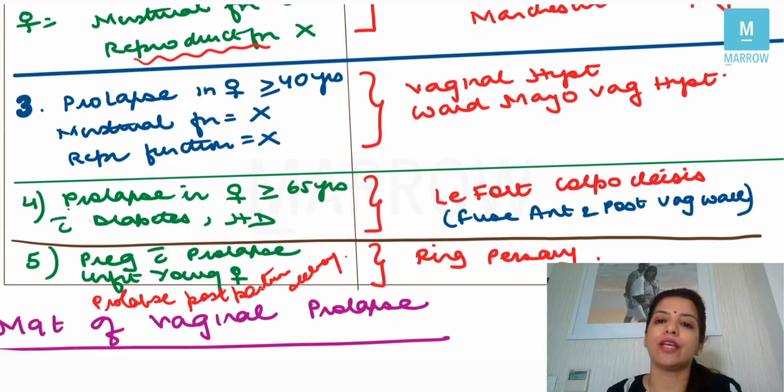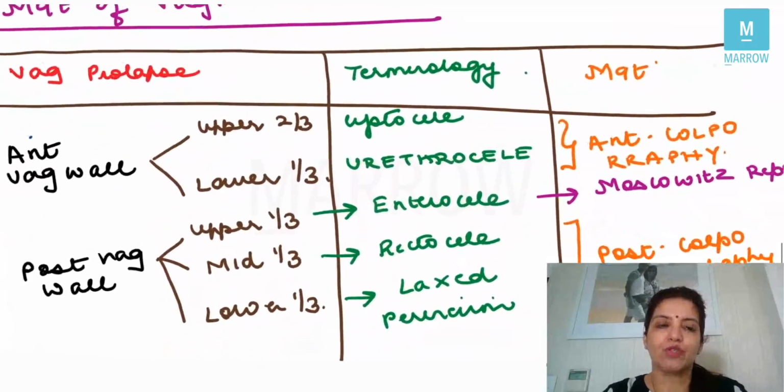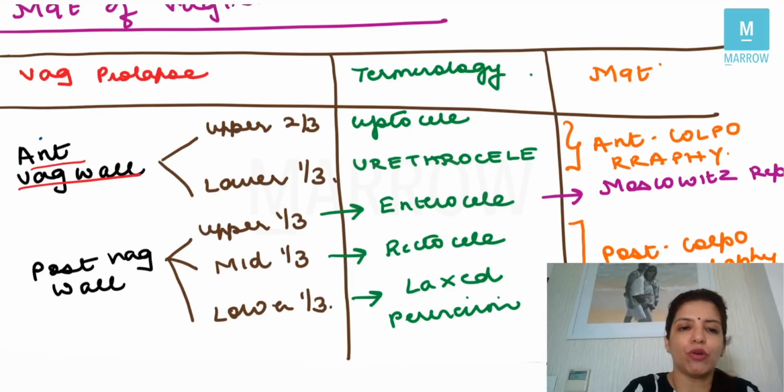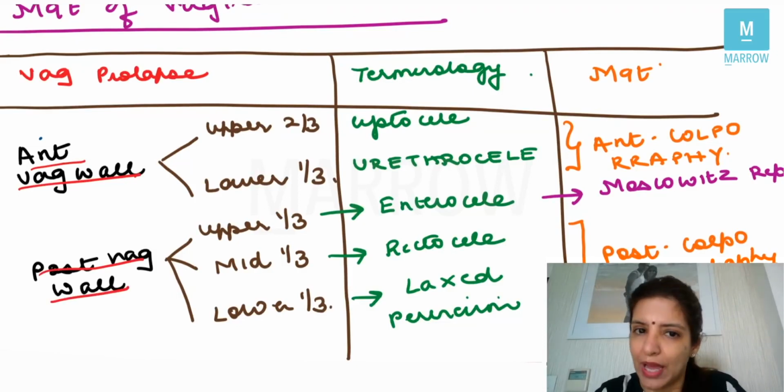But this is not the case for the management of vaginal prolapse. Vaginal prolapse, the management is same in all age groups and in all parities. Whether a female wants a child or not, the management of vaginal prolapse will not differ. Right? Now, in vaginal prolapse, you have to make a table where you are going to, on one side, write vaginal prolapse. Then you are going to write what is the terminology for that vaginal prolapse and how do you manage it. Now, in vaginal prolapse, it can be an anterior vaginal wall prolapse or a posterior vaginal wall prolapse.